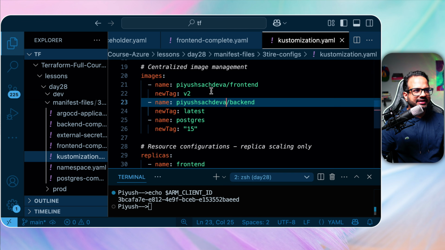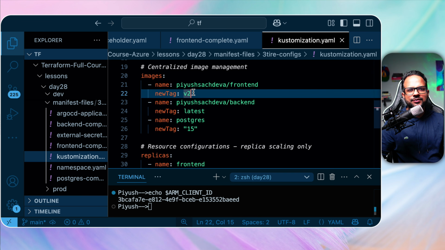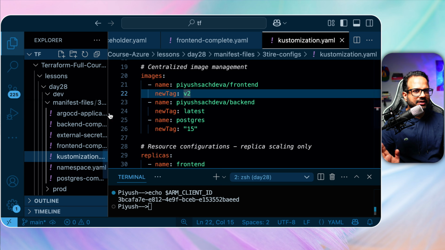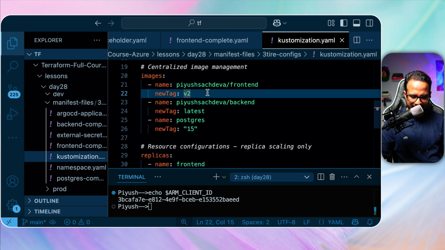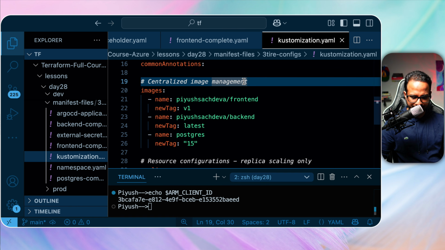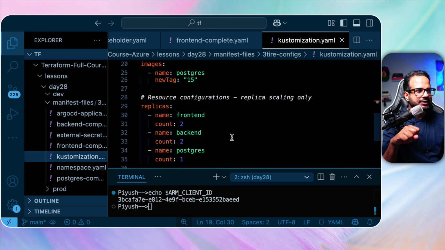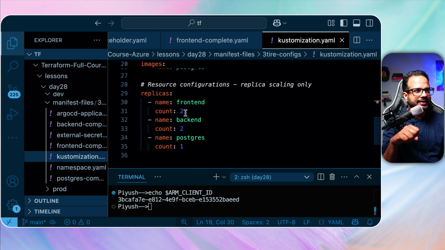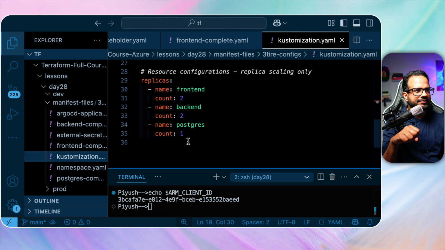All right. So the tags that we are adding over here, we don't have to update these tags in all the separate YAMLs. Okay. Let me just update the version to V1 because we have two application versions. I want to show you how it will detect the drift or how it will update the application when there are new changes. Okay, so here are the replica counts: 2 front end, 2 back end, 1 Postgres.